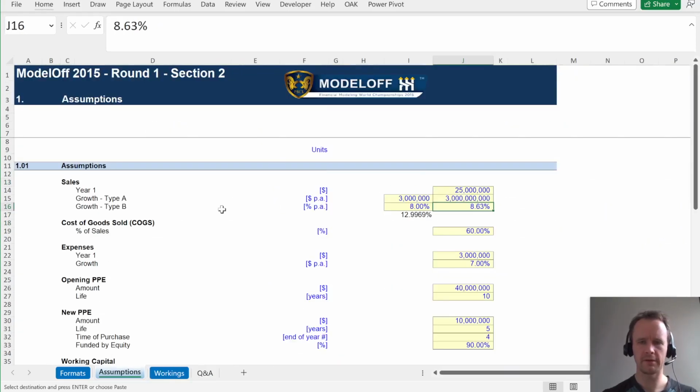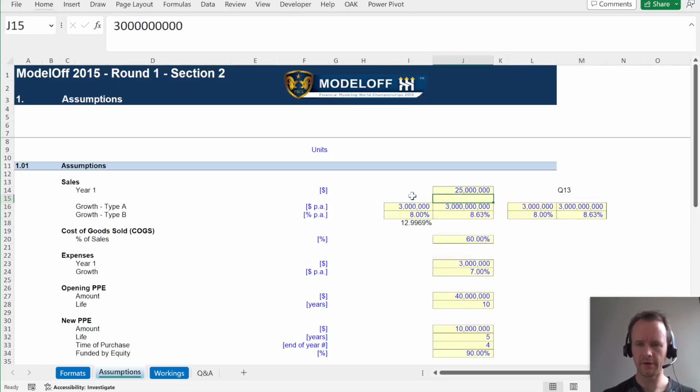Now, how would I make this more dynamic? I guess I would say, let's take both of these, put them over here, Q13, and so basically what I'm saying is I'm adding in scenarios here. So Q30, scenario active. I'll make that false.